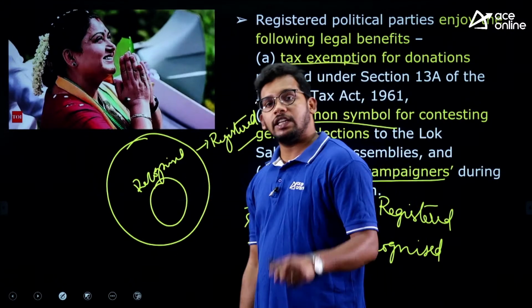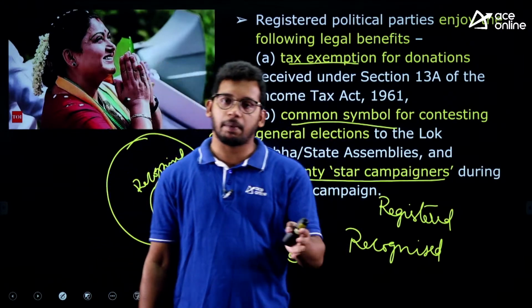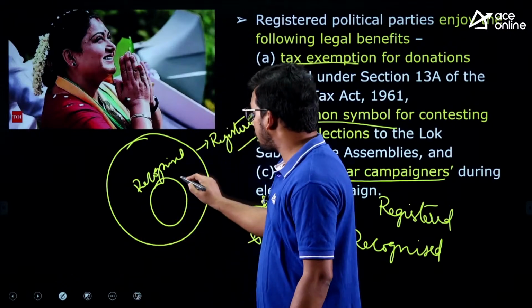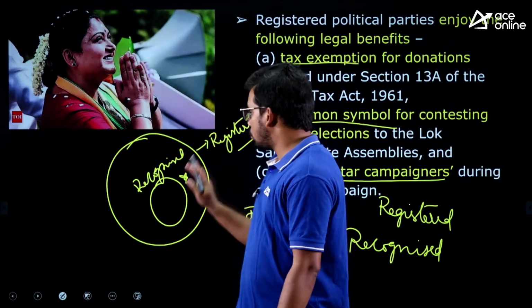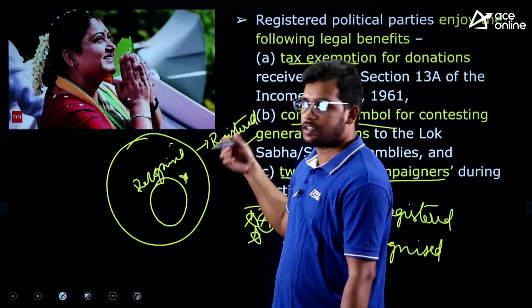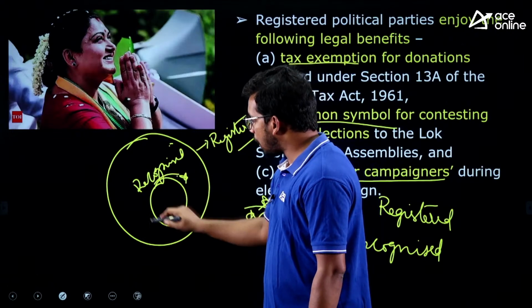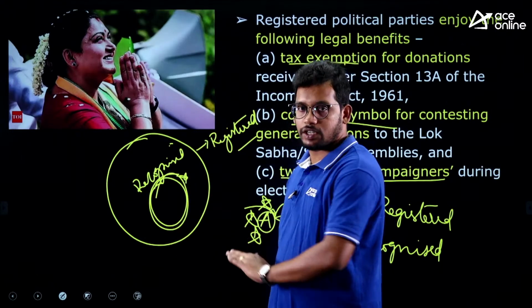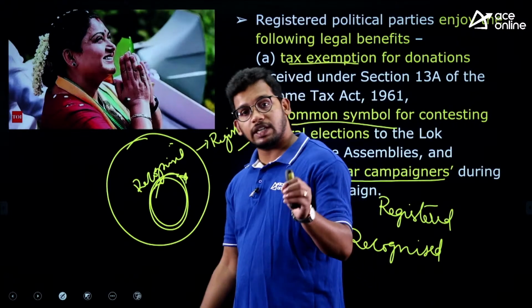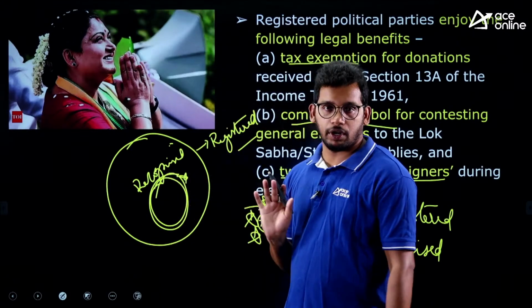Recognition is given to the parties as a national party or state party, based on their performance in the elections. Even if they don't get any seats, a registered party will remain registered. But there are certain conditions where the party has to win seats. The party has to get a certain number of seats, and only then will it be marked as a recognized political party.